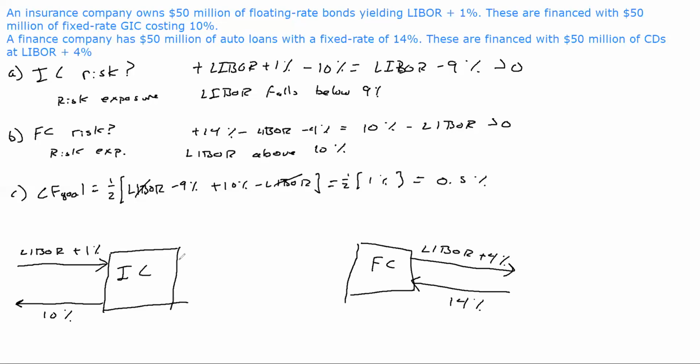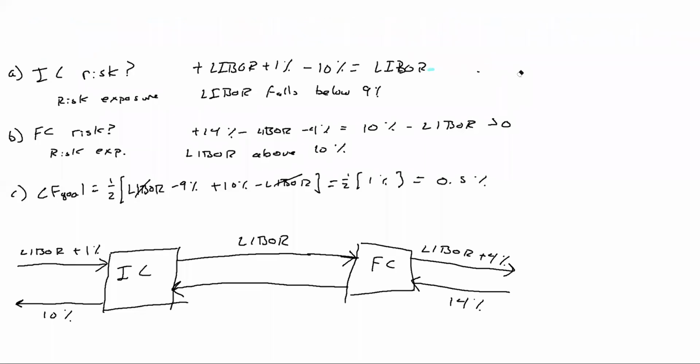In order for the swap to work, the insurance company is going to have to give the finance company LIBOR. Remember, there's no intermediary party. And then the finance company is going to have to give the insurance company something in order for this transaction to work. So let's make some room over here.